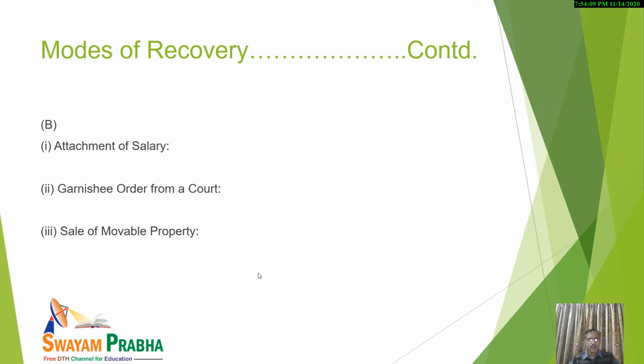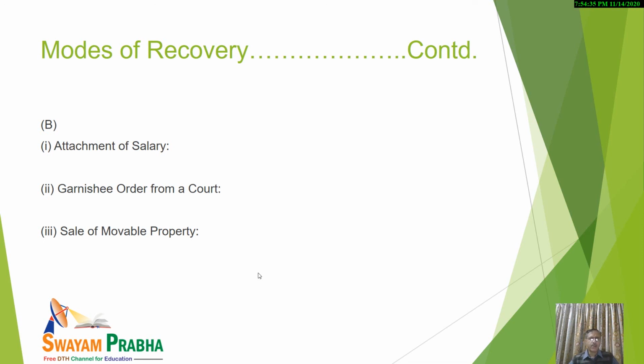What the assessing officer can do in this case in order to recover the amount is approach the employer, and he may order the employer not to pay the salary to the concerned assessee, by showing each and every notice and proving that something is recoverable by the department from the assessee.